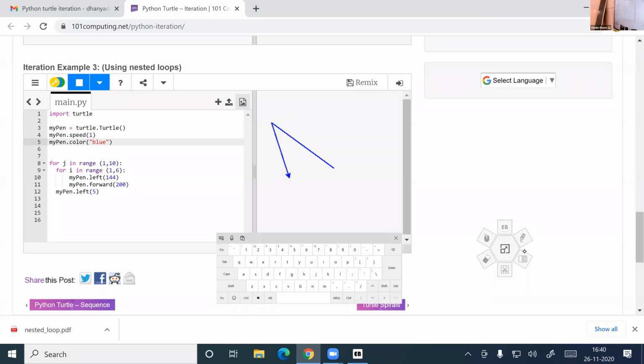So now the inner loop is working. Now i is 2. i means the inner loop variable name in this example is i. Again it is rotating 144 degrees because it is given dot left inside the inner for loop. And forward 200 pixels.